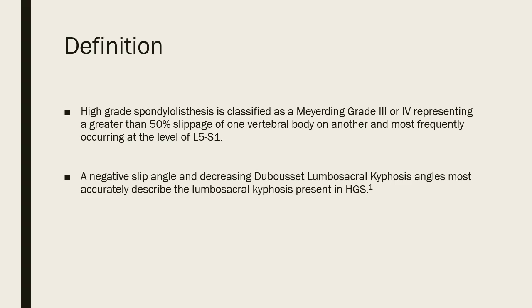A high-grade spondylolisthesis is conventionally described as a Meyerding grade 3 or 4 slip, which represents anywhere from greater than 50% slippage of one vertebral body on another and up to 100% slip, which then becomes a spondyloptosis. In some ways, this scoring system is made obsolete by the fact that the deformity is so apparent on standing upright x-rays. But it is also challenging to measure at L5-S1, the most frequent level of slippage. The actual Meyerding measurement value may not be quite as accurate given the frequent presence of sacral doming on S1, which prohibits accurate quantification of the slip due to a poorly defined S1 end plate.